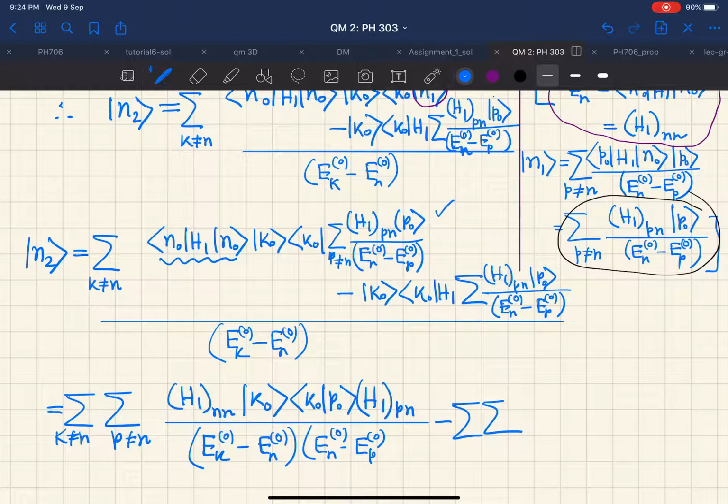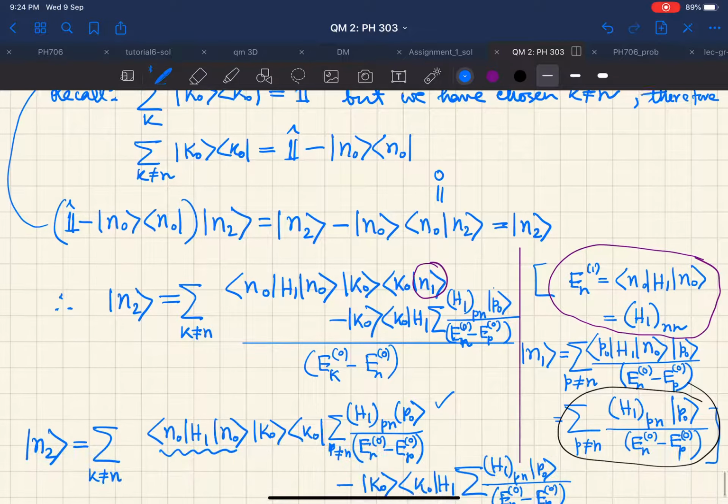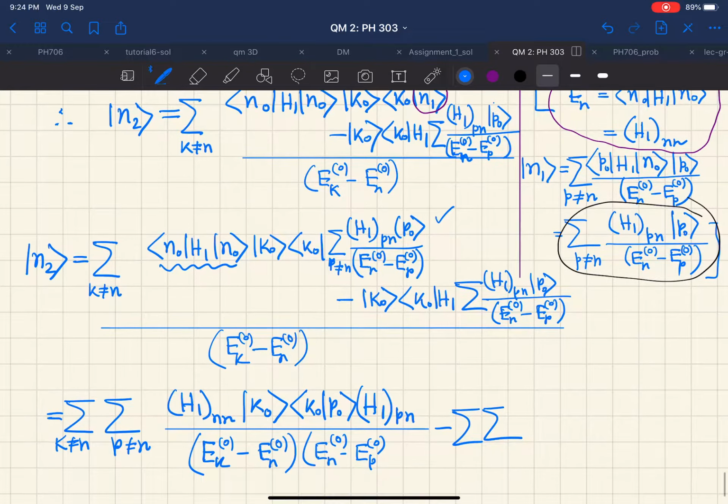Okay, so this summation, I think there is a confusion. This summation was actually over all these terms. This k not equal to n summation was everywhere, so it just carries forward to the second term, k not equal to n, p not equal to n. So what do we have from the second term? The second term is here.